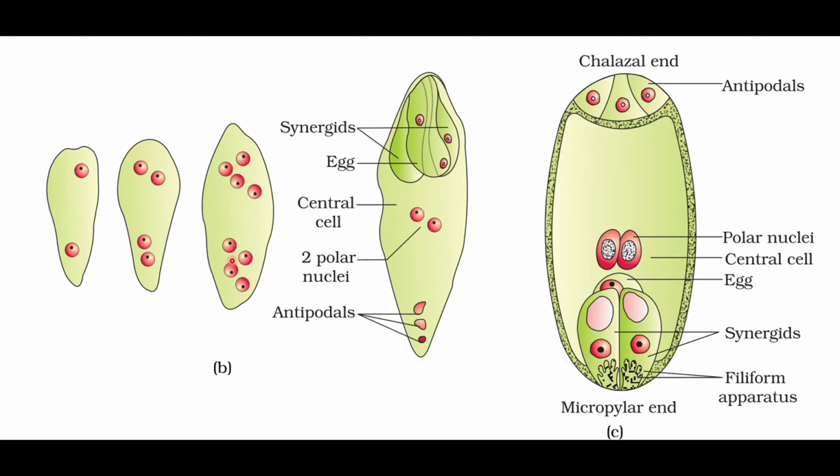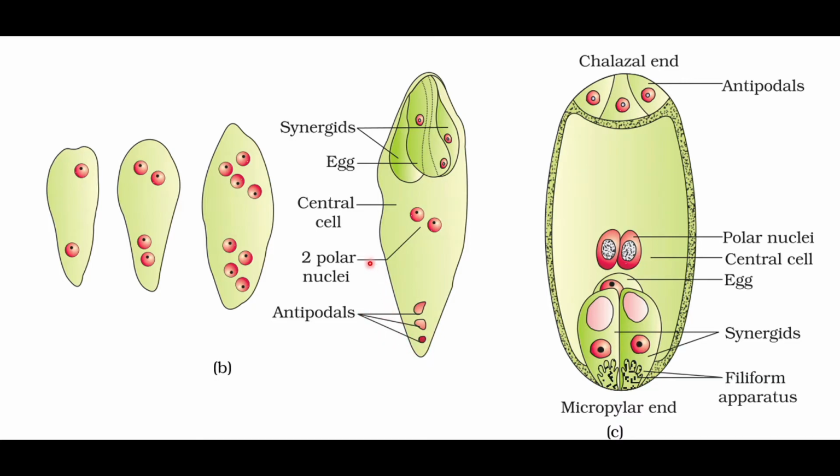Out of these 8 nuclei, 2 are present in the central cell, and the remaining 6 form a boundary wall around it. Out of that, 3 are the antipodals and 3 move towards the micropylar end, and out of these 3, 2 are synergids and 1 is the egg.